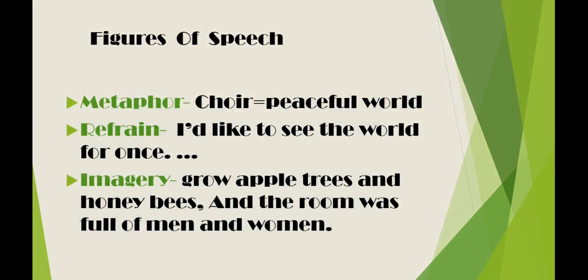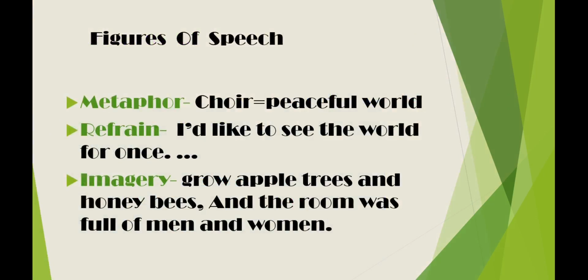So the example of metaphor used here is from the second stanza. I would like to teach the world to sing in perfect harmony. That represents a choir, right? So here a choir is compared with a peaceful world. Instead of using the world, the poet has used a choir to represent a peaceful world. Got it? Or a united world.